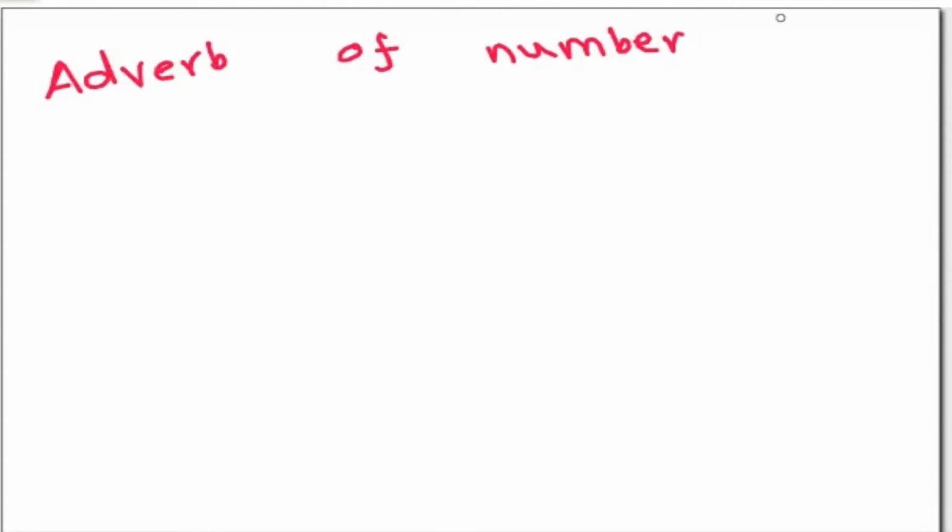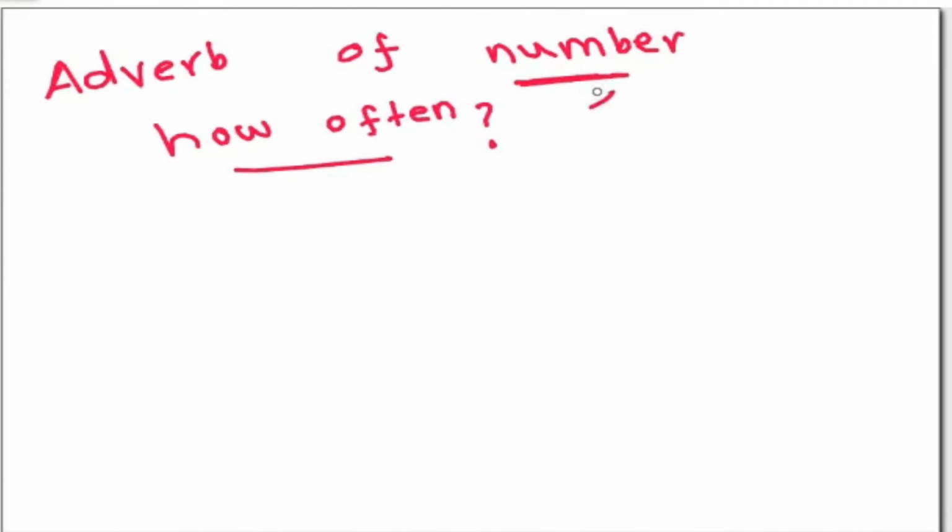Adverb of number shows how often an action is done. If you try to answer the question how often, then you end up with the adverb of number.